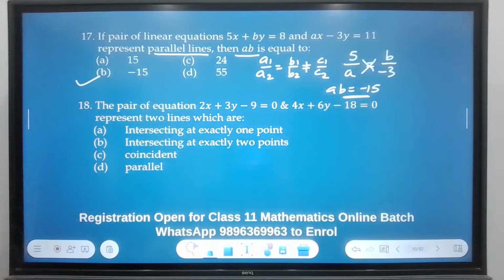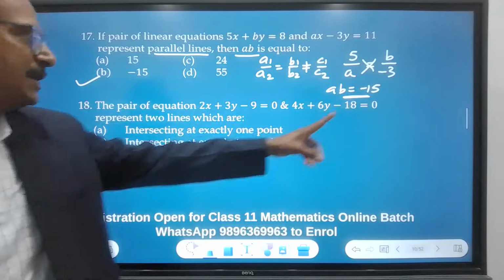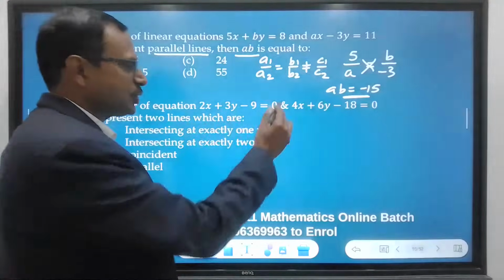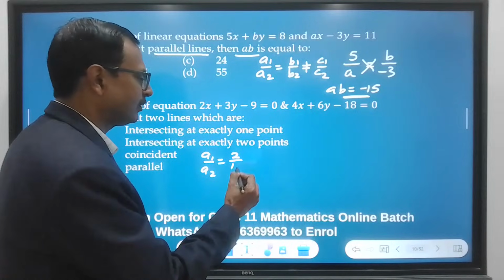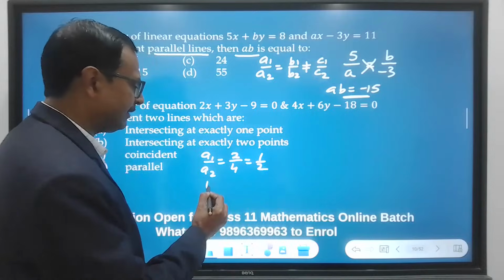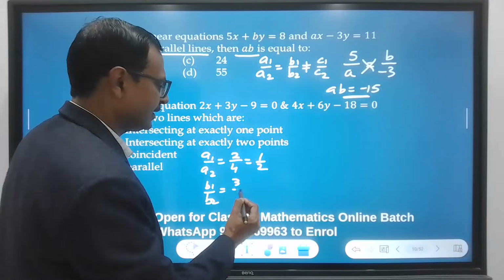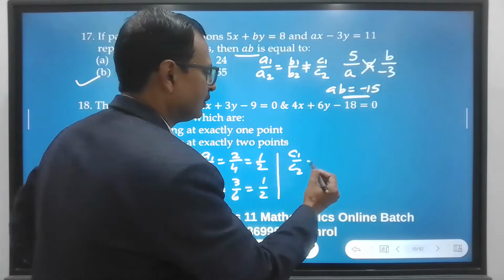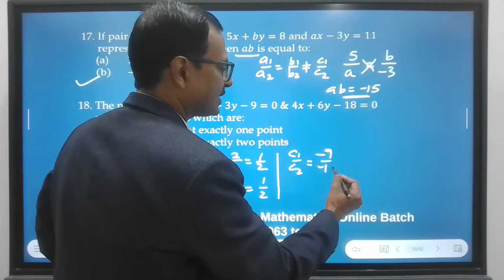Question number 18. The pair of equations 2x + 3y - 9 = 0 and 4x + 6y - 18 = 0 represent two lines which are... You just need to do the ratios. a1 by a2 is 2 by 4, which is 1 by 2. b1 by b2 is 3 by 6, again 1 by 2. c1 by c2 is -9 by -18, again 1 by 2.